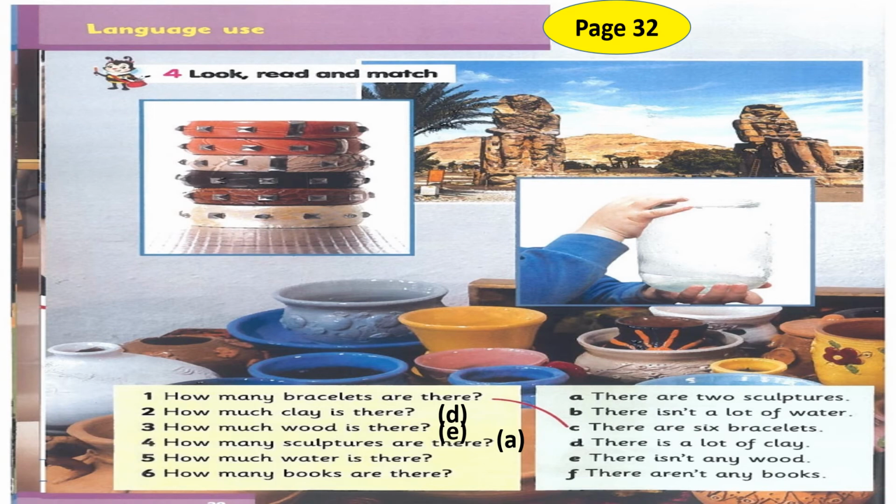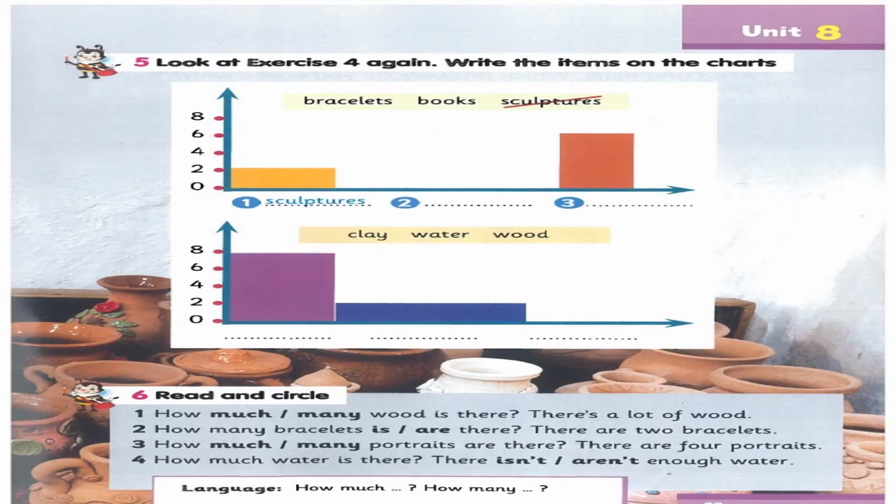Number 5. How much water is there? Yes, Habiba? Excellent. Letter B. There isn't a lot of water. And the last question, number 6. How many books are there? Yes, Malak? Excellent. That's right. It will be letter F, there aren't any books. And now we are on page 33.